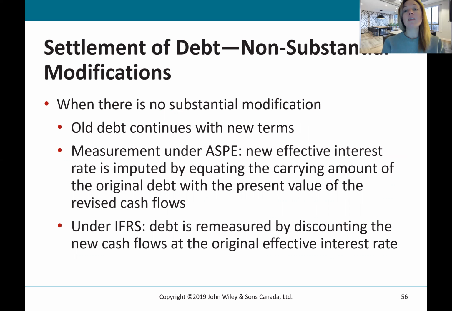If that 10% threshold is not met, then it's not a substantial modification of terms. And that means the old debt continues with the new terms. So meaning that you might need to recalculate the interest rate, or you're going to change your schedule in the middle of the debt. You're not going to simply remove the old debt and put on the new debt. Under IFRS, the debt is remeasured by discounting the new cash flows at the original effective interest rate.